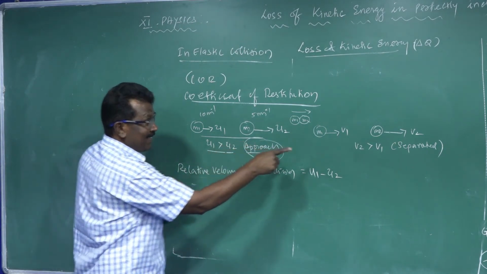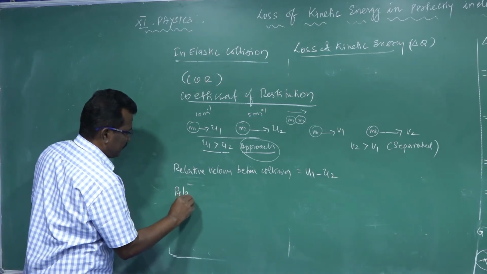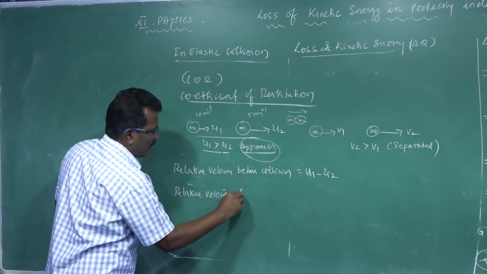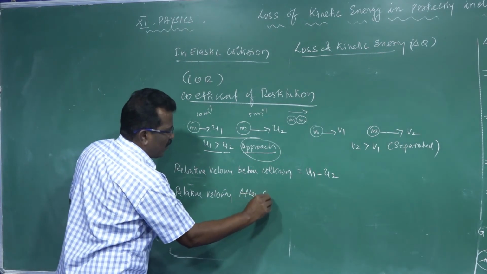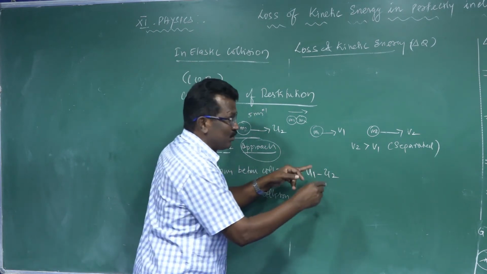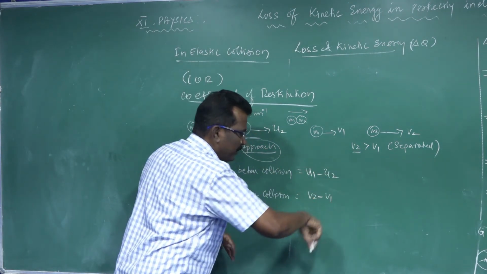And the relative velocity after collision: whose velocity is greater? v2 velocity is greater, so v2 minus v1.